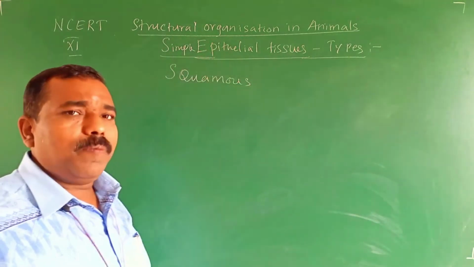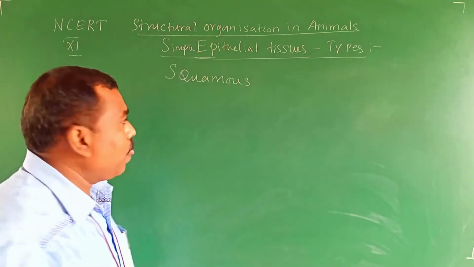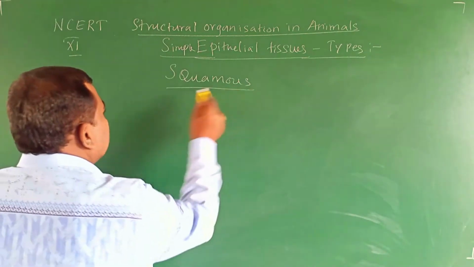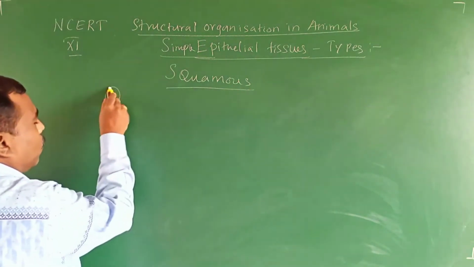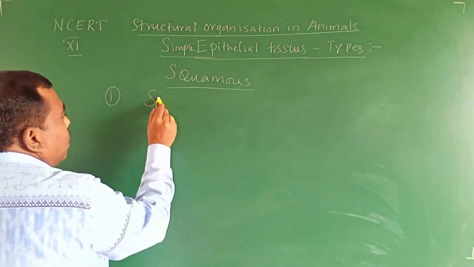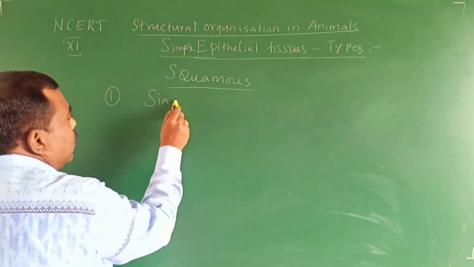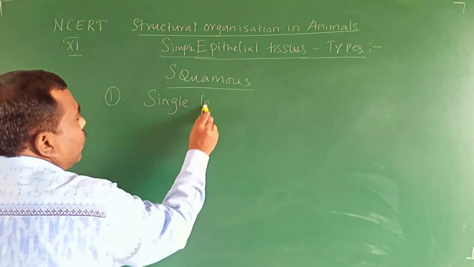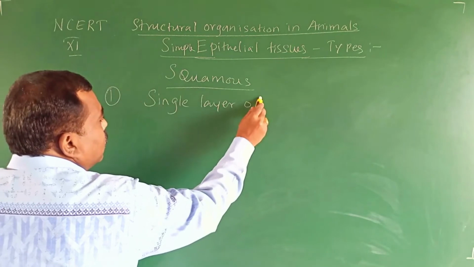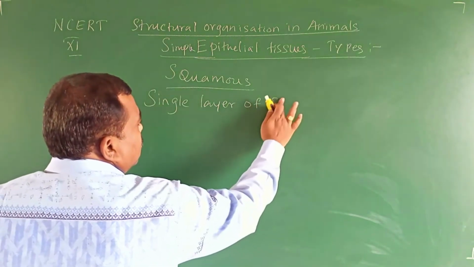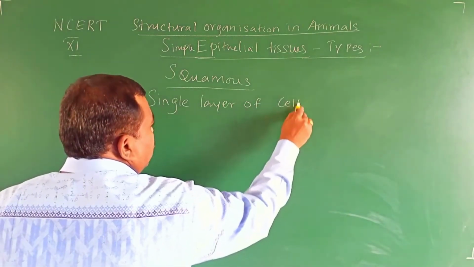Point number one: simple epithelium means it contains a single layer of cells.